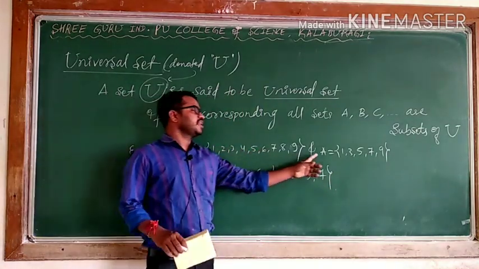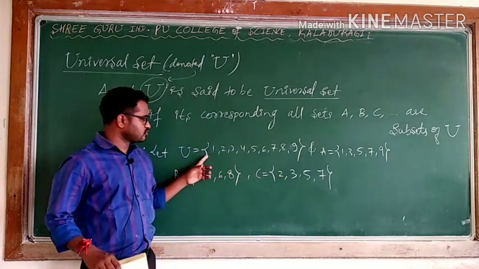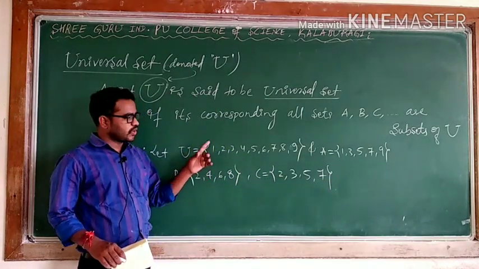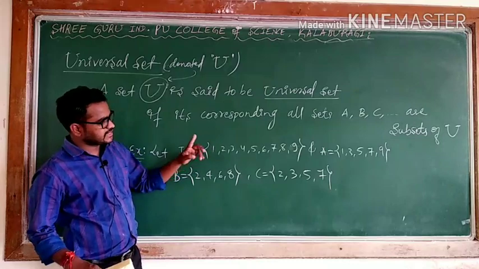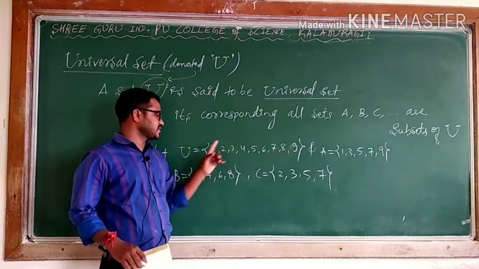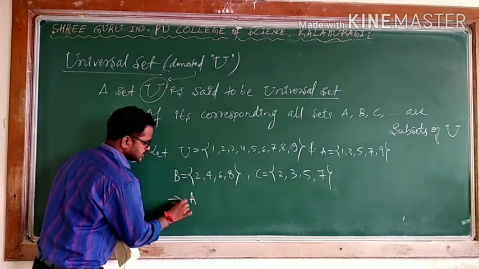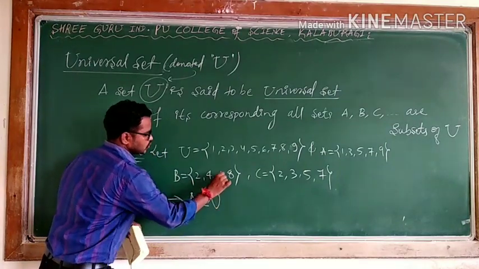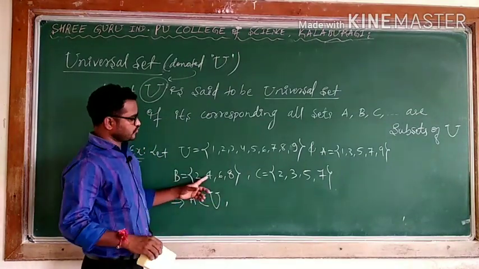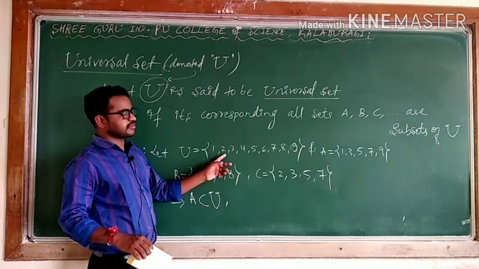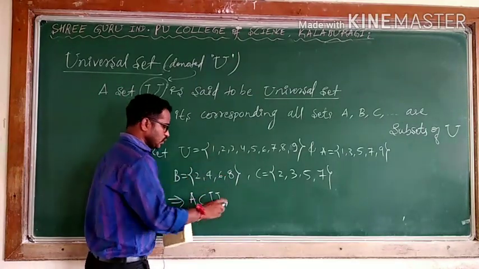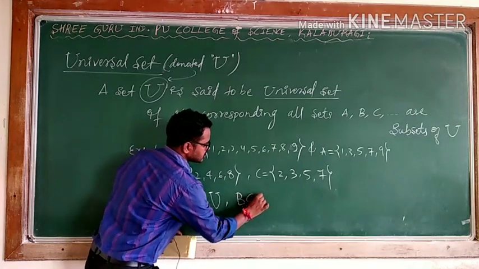Can I say, is every element of A also an element of U? 1 is there, 3 is there, 5 is there, 7 is there, 9 is there. Definitely A is a subset of U. No doubt A is a subset of U. Next, B, 2, 4, 6, 8. All these even numbers belong to this set. Yes, no doubt I can say B is also a subset of U.